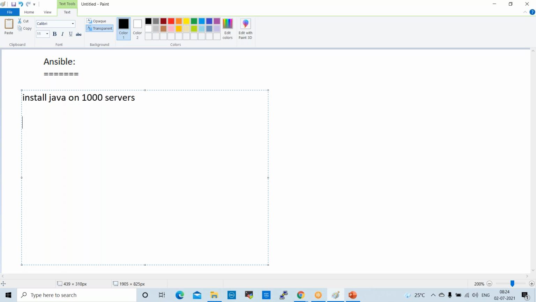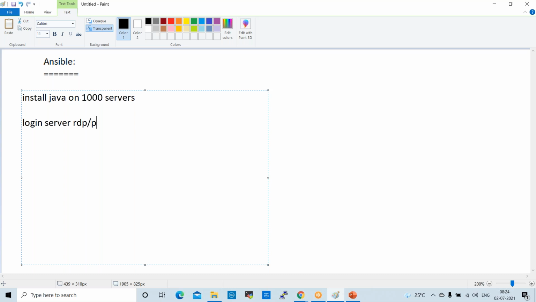Let us take a single server. If you want to install Java, how can we install it? First we connect to the server, right? Login to the server using RDP or a putty session.